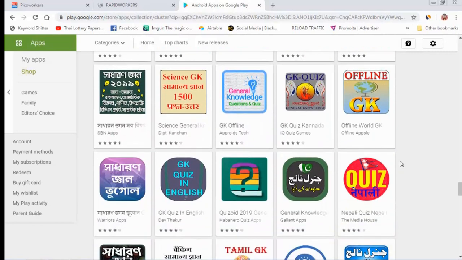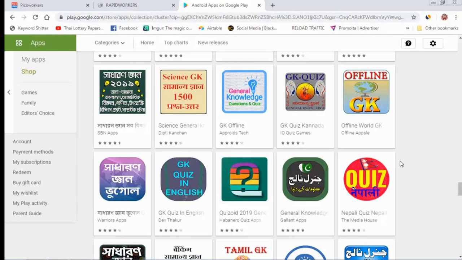But after 6 months, my applications don't have real users, and people uninstall my applications because the content was old, and now people need real and fresh content.